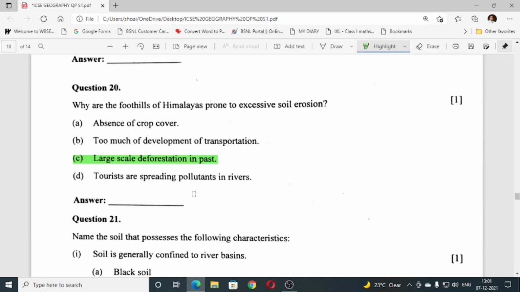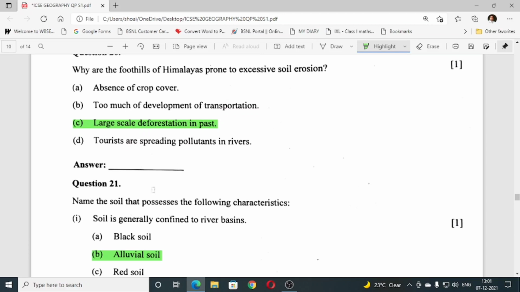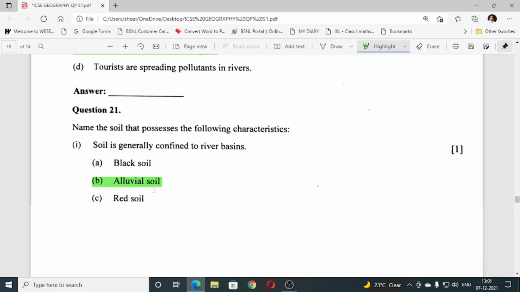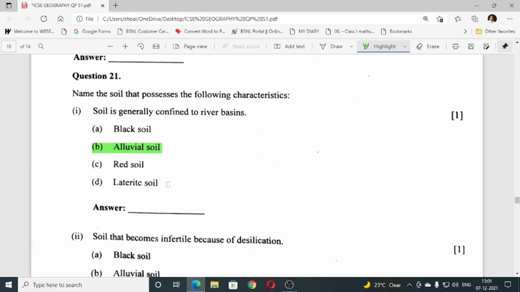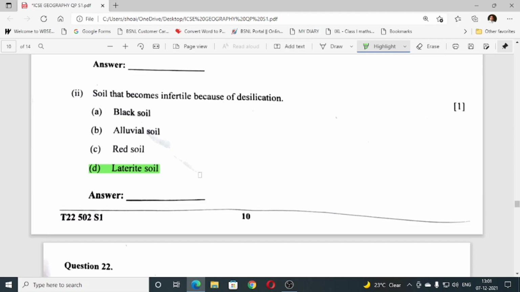Number 20, why are the foothills of Himalayas prone to excessive soil erosion? Answer is C, large scale deforestation in the past. Number 21, name the soil that possesses the following characteristics. Soil is generally confined to river basins. The answer is alluvial soil. Number 2, soil that becomes infertile because of desilication. The answer is laterite soil. D is the correct answer.